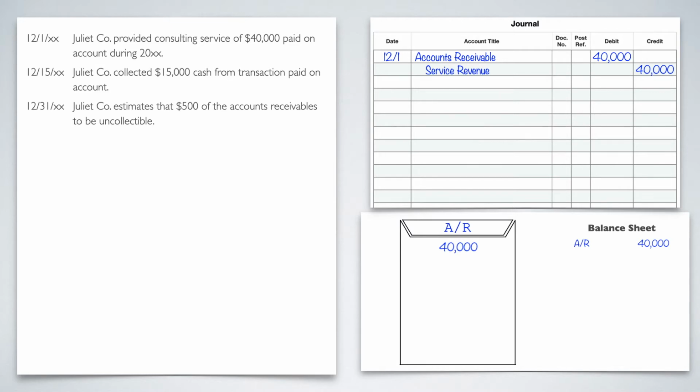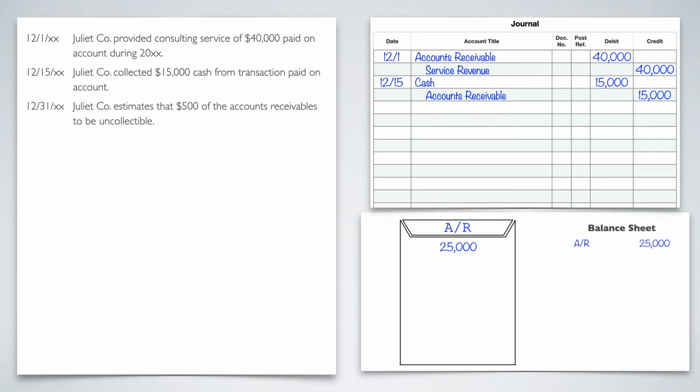All right, December 15th, Juliet Company collects $15,000 cash from transactions paid on account. So they're paying off a portion of their account. So we're getting cash. So we will do December 15th, debit cash for 15,000, and then also credit accounts receivable because we're taking it off of their account for 15,000. Now, if we do that, we're going to take 15,000 out of our envelope. So take 15 out. That leaves us with 25. So our balance sheet would be AR equals 25.